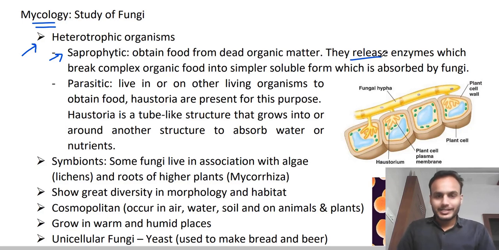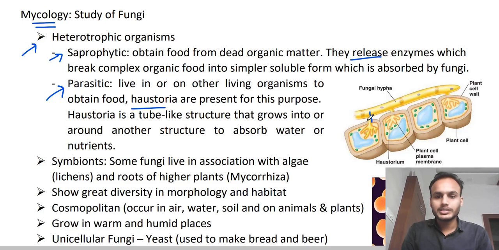Okay, next, another mode is the parasitic form. What are parasites? Parasites are organisms which grow on other organisms, on their surface or inside their body. Those growing on the surface are called ectoparasites, and those growing inside are called endoparasites, right? Fungi also grow over their host. So how do they obtain nutrition from their host? They have a special structure called haustoria, right? These haustoria are formed from the fungal branches.